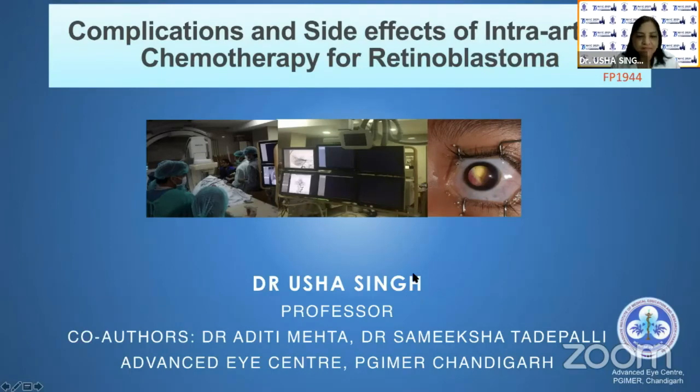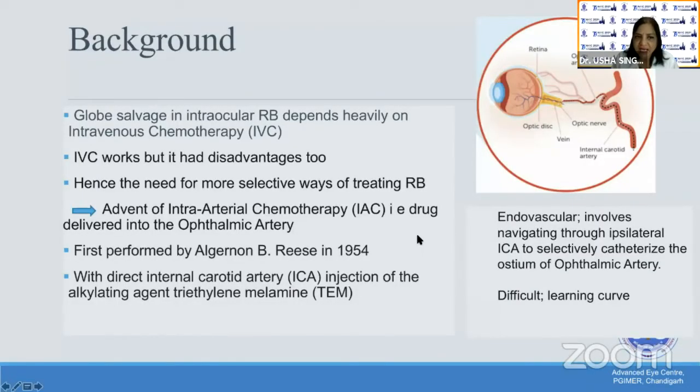Yes. Good morning, chairpersons and friends. I'll be talking about complications and side effects of intraarterial chemotherapy for retinoblastoma. Globe salvage in intraocular retinoblastoma depends heavily on intravenous chemotherapy. IVC works, but it has its disadvantages too. Hence, there was a need for more selective ways of treating RB, and that led to the advent of intraarterial chemotherapy, that is, a drug delivered into the ophthalmic artery directly.